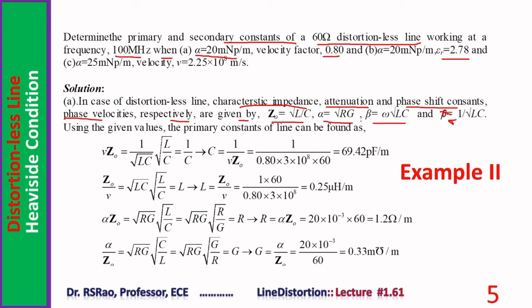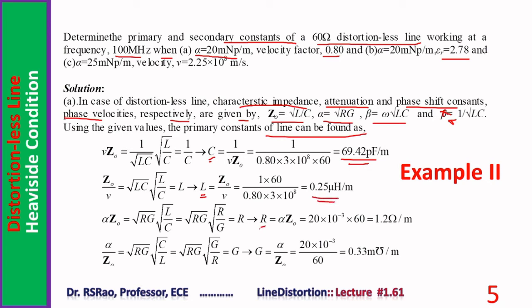Using the given values, the primary constants of the line can be found. C is 1 by V Z0. V is available from velocity factor. One can find out velocity within no time. Z0 is given, substitution results C. Similarly, L can be found by considering the ratio Z0 to V. It is 0.25 microhenries per meter.